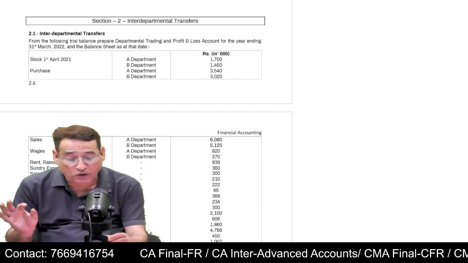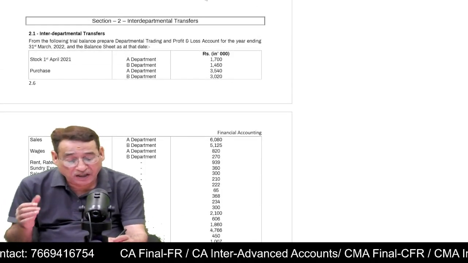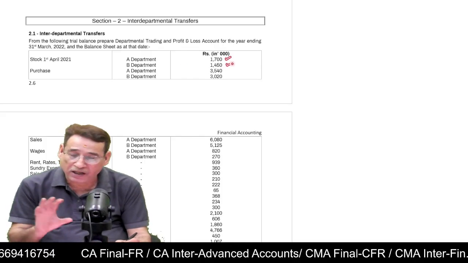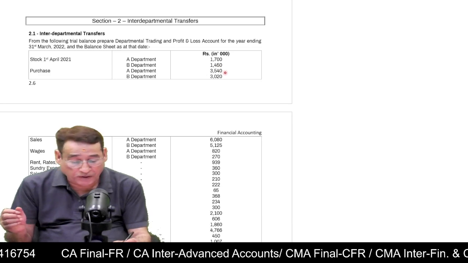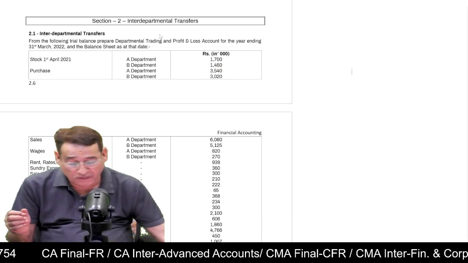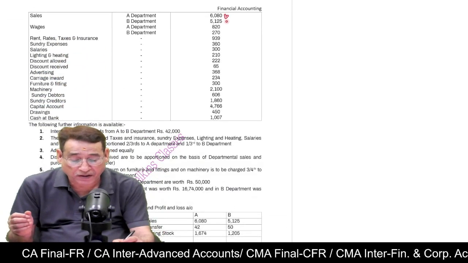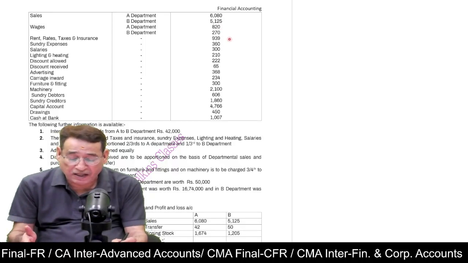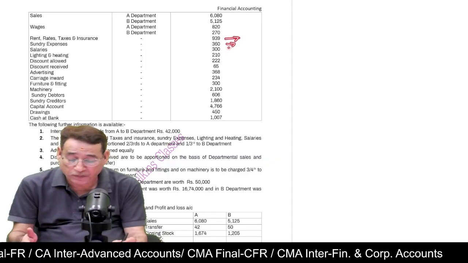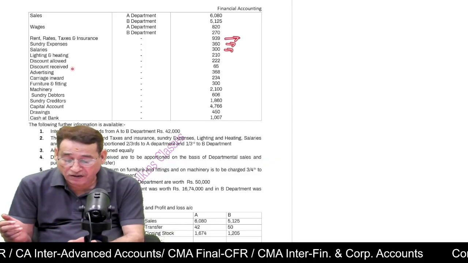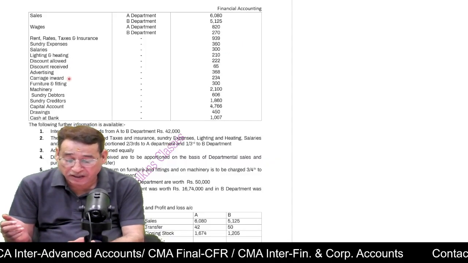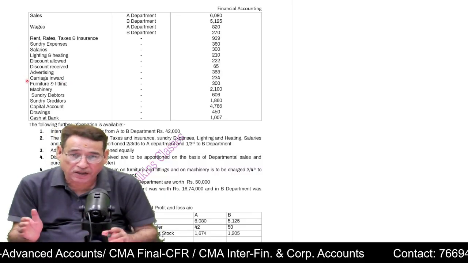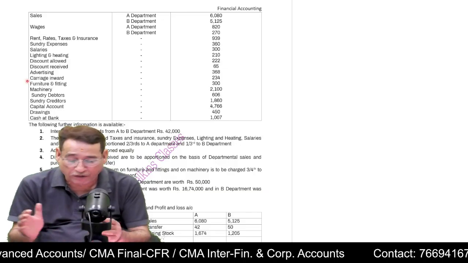For example, in this question, we are given some information, and the information is like this. We are given the opening stock of Departments A and B. We will simply put it. And purchases are given in a segregated manner. Similarly, sales are also given in a segregated manner. Wages are also given in a segregated manner. But there are various items, for example, rent and taxes, sundry expenses, salaries, lighting, heating, discount allowed, discount received, advertisement, carriage inward. These expenses are not given in a segregated manner. So according to the information, I will have to divide them.